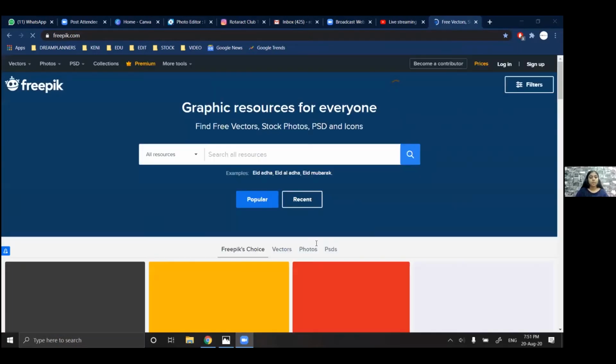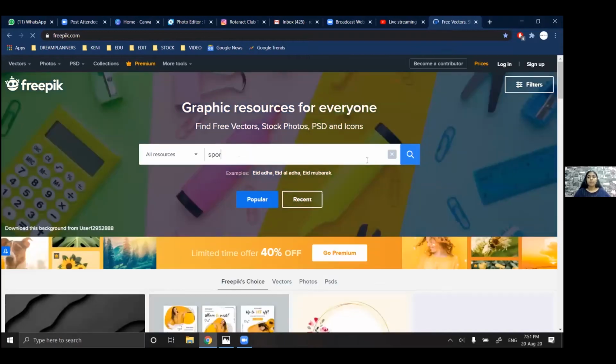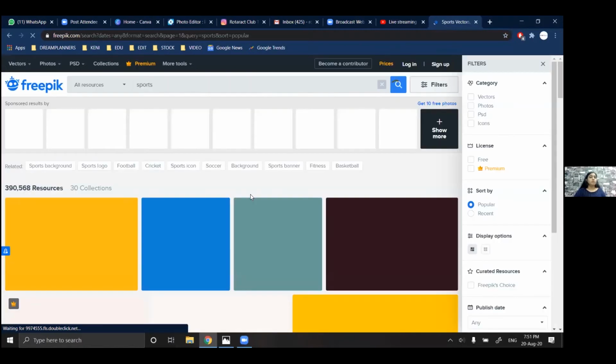I'm going to type sports, and I'm going to show you how to remove the background from the image.